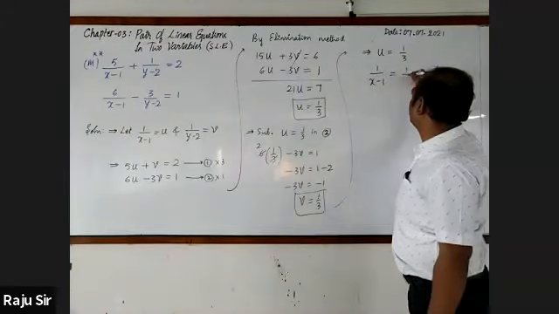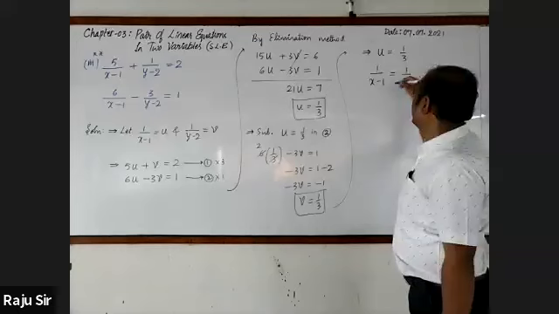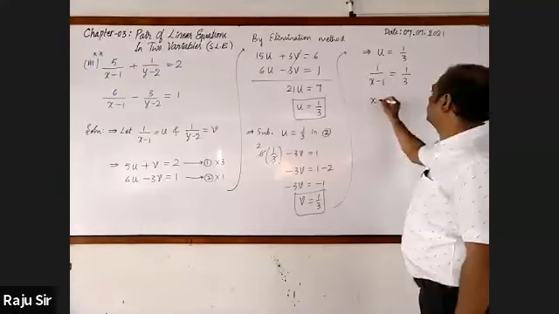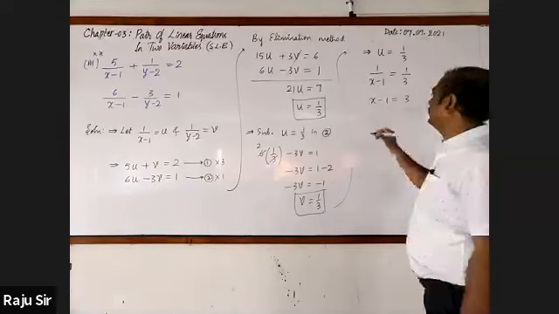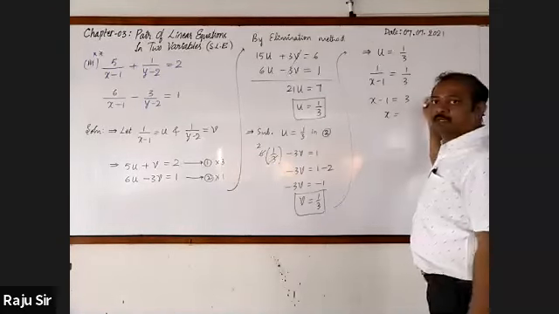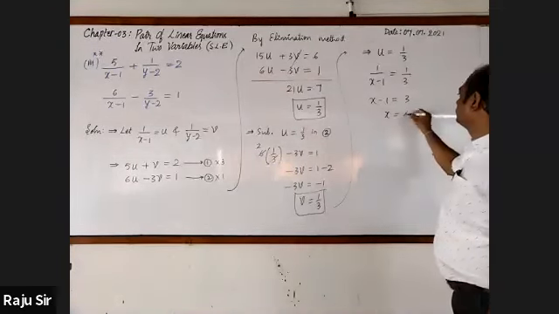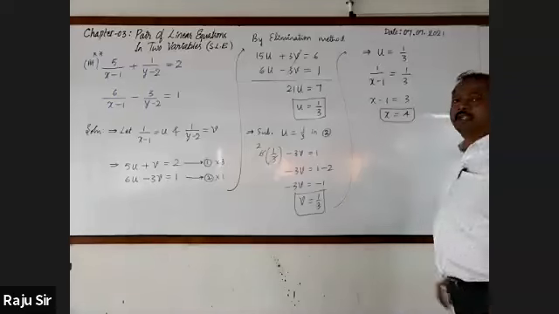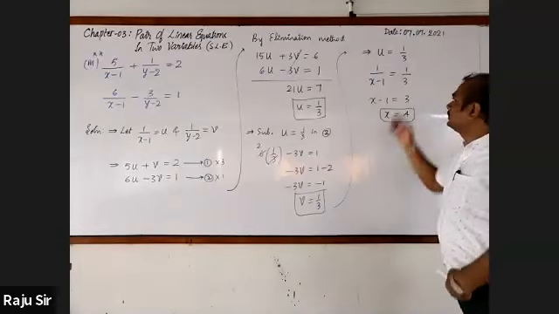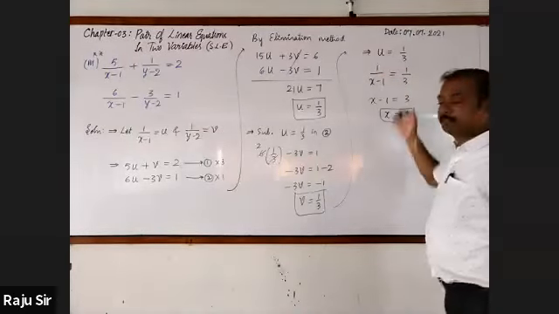This is equal to 1 by 3. Taking the reciprocal, x minus 1 is equal to 3. Then transfer minus 1 to the right hand side. On simplifying, you get x is 4. Or else even you may cross multiply.